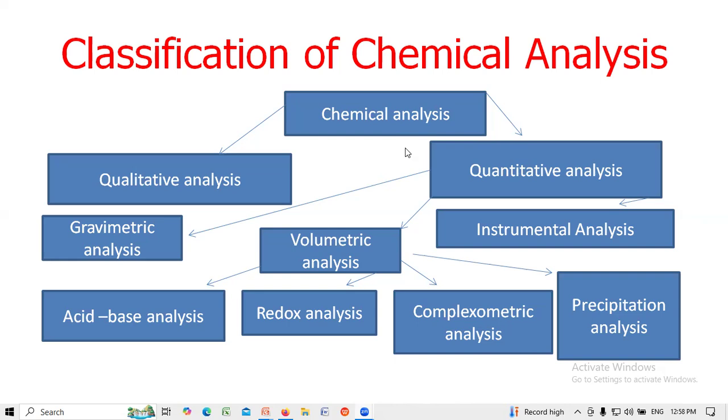In case of quantitative analysis, it is divided into gravimetric analysis, volumetric analysis, and instrumental analysis. Volumetric analysis is again classified into acid-base analysis, redox analysis, complexometric analysis, and precipitation analysis.